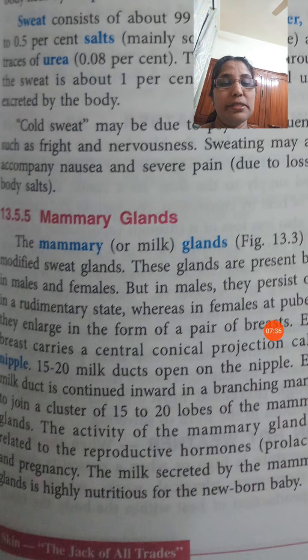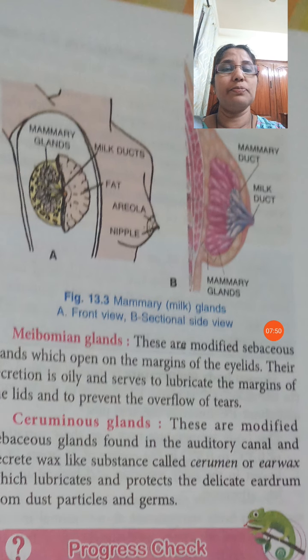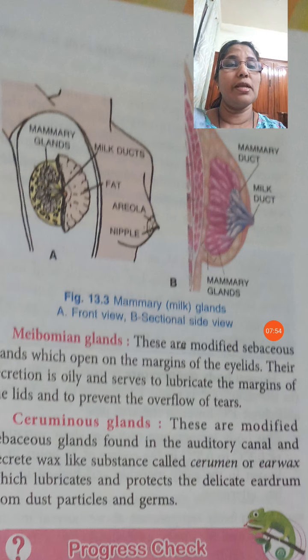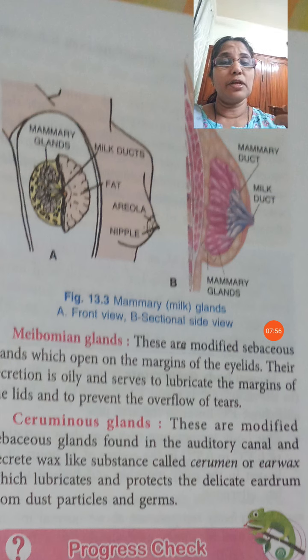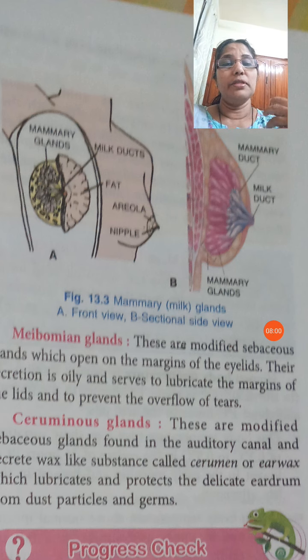From the sweat glands the mammary gland is produced. Here you can see the milk duct is present, and the mammary gland absorbs nutrients from the blood circulatory system. These glands absorb calcium, protein, etc., and make it into milk for feeding the baby.